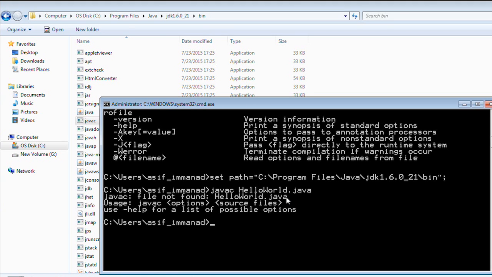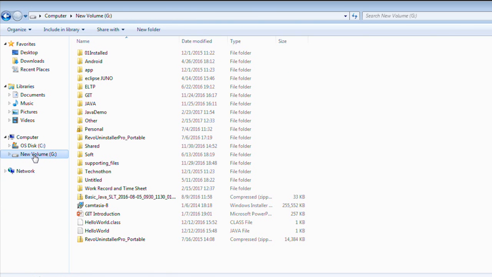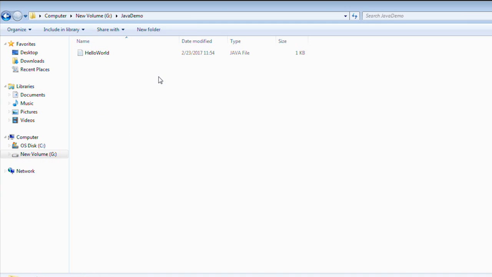If you observe this error, it says file not found. Currently it is looking under this folder, C users Asif Imnat, but we don't have any hello world.java file under this directory, right? So I need to go inside the directory where our Java file is.